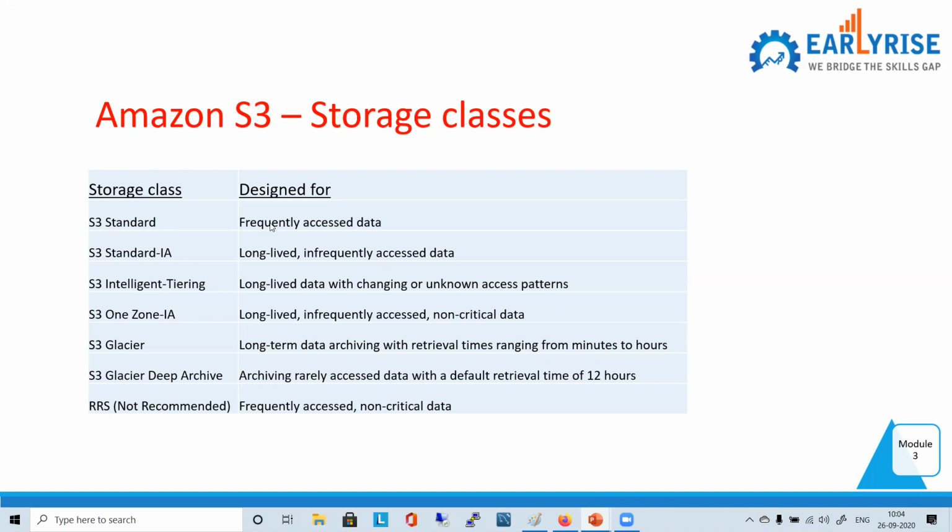So IA is similar, with the same durability and all, but what is different here? It's infrequent, not available all the time. Availability is less. You don't want to access it frequently, but whenever you need it, it must be available to you immediately.